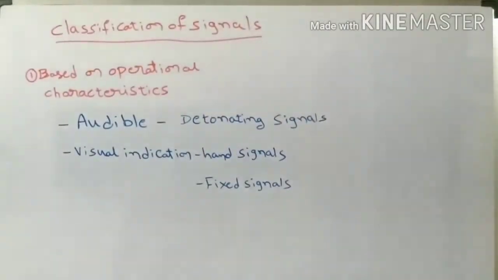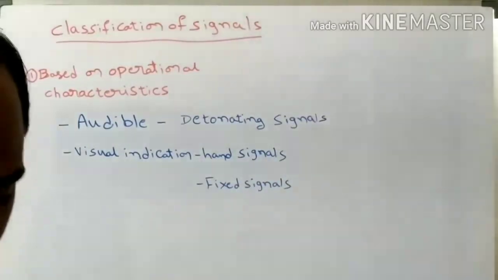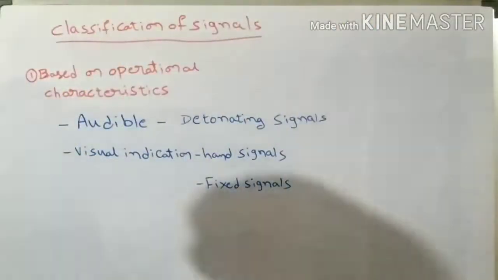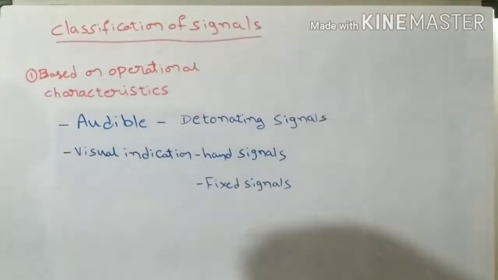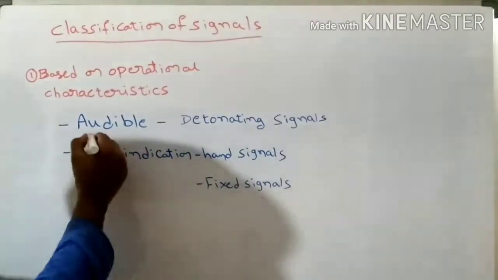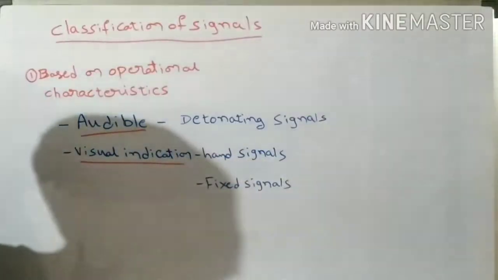Next topic is classification of signals. First classification is classification based on their operational characteristics. Based on their operational characteristics, the signals have been classified into two types. First one is audible signals, and next one is visual signals or visual indication signals.